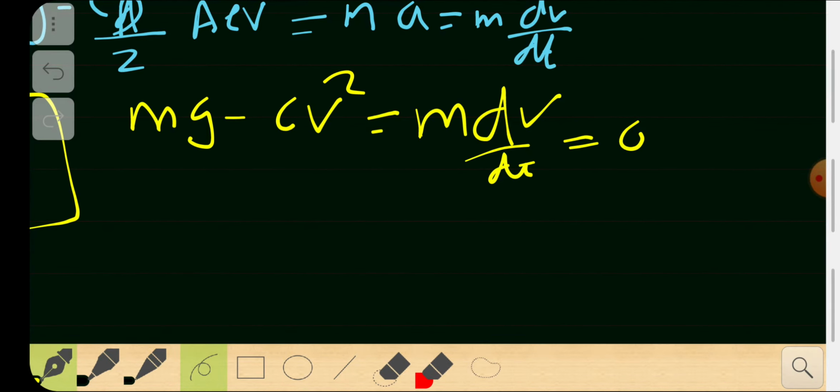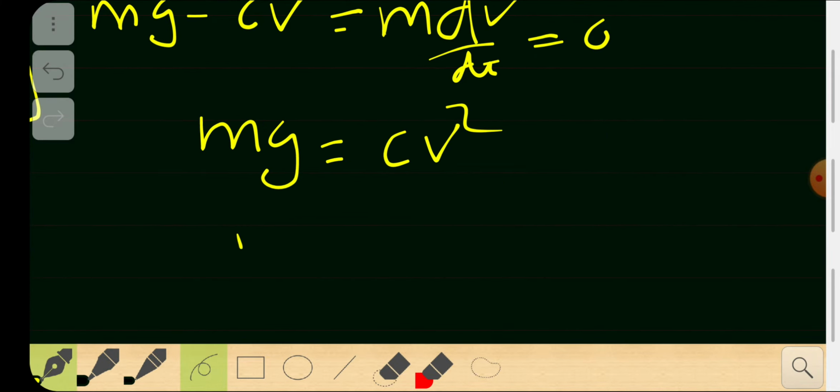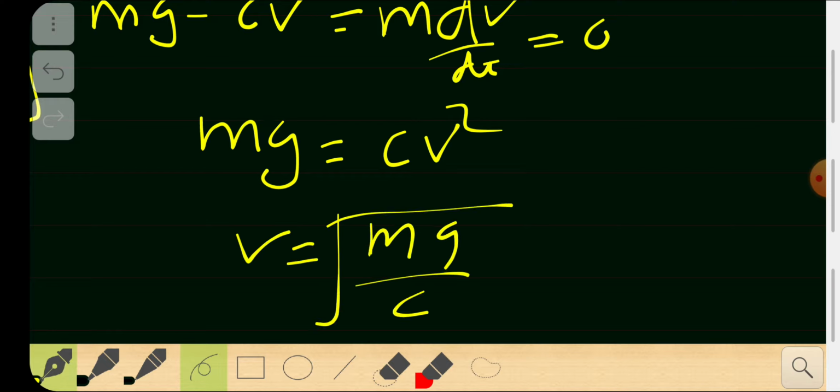So mg must be equal to c v squared, and v must be the square root of mg by c. This is called the terminal velocity, the maximum velocity it can have.